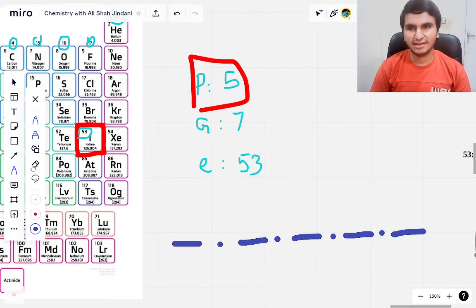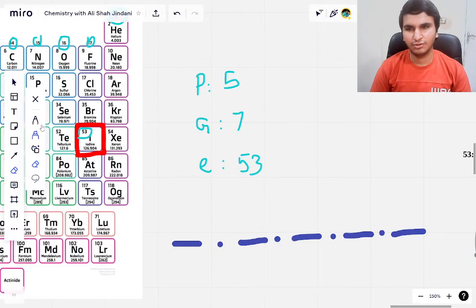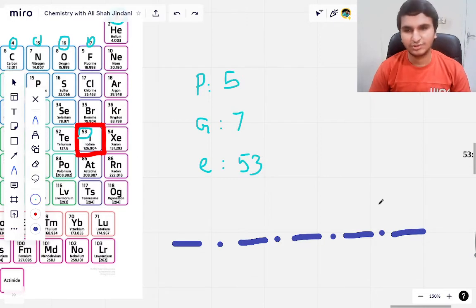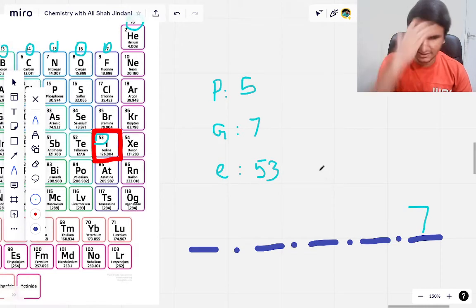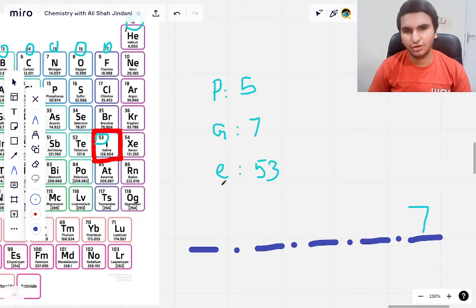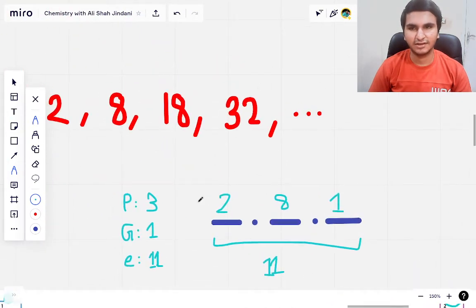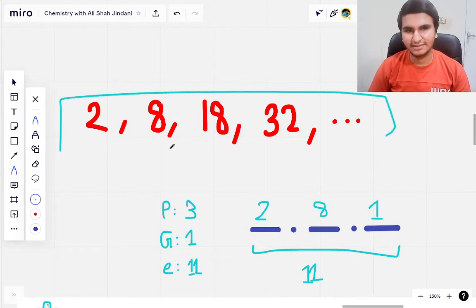Now the second thing that you need to do, you are going to look at the group number, that is 7. So this tells you that the last shell has 7 electrons. And now if you look, the total number of electrons is 53. If you take 53, you subtract 7, you get 46, right? So we are left with 46 electrons. Now the first thing that you have to do, if you look here, we already know that this is the basic method.